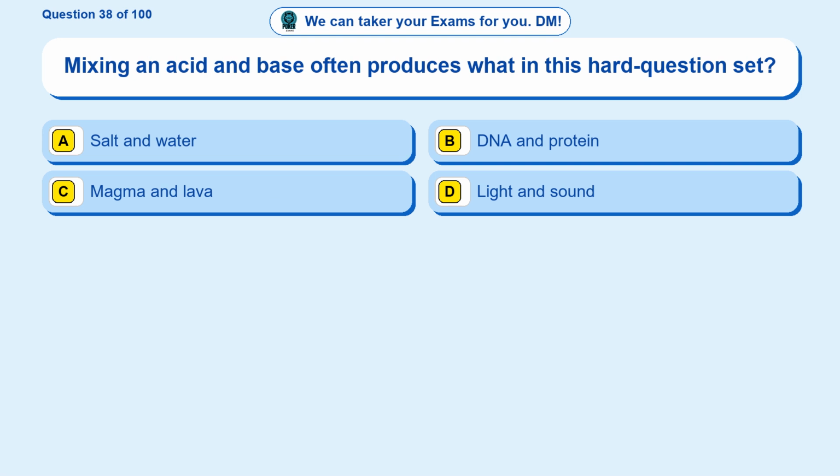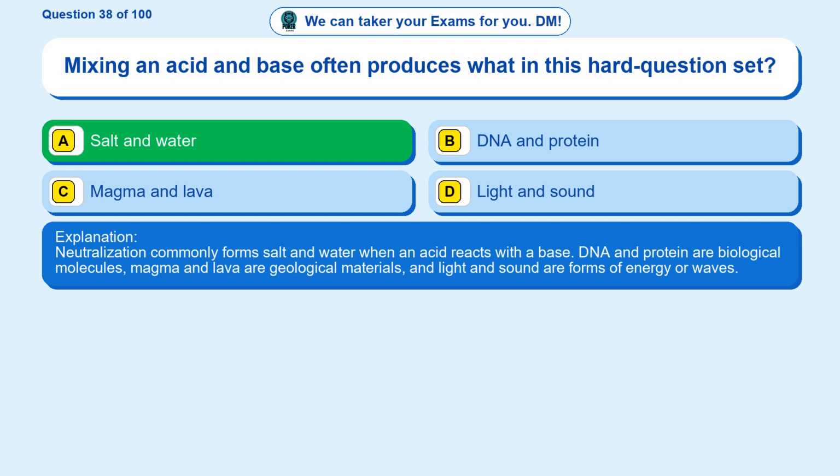Question 38. Mixing an acid and base often produces what in this hard question set? Option A, salt and water. Option B, DNA and protein. Option C, magma and lava. Option D, light and sound. The correct answer is option A, salt and water. Neutralization commonly forms salt and water when an acid reacts with a base. DNA and protein are biological molecules, magma and lava are geological materials, and light and sound are forms of energy or waves.